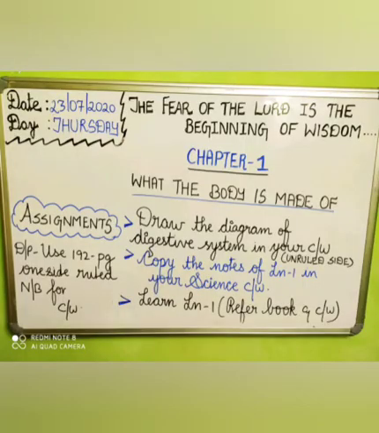Children, you can note down today's assignments. Assignment for today is draw the diagram of digestive system. In your classwork, you can draw it on the unruled side. Okay, the page where you start your first lesson, on the same unruled side, you can draw the diagram and copy the notes of lesson 1 in your science classwork and learn lesson 1. You can refer to the textbook as well as the classwork.